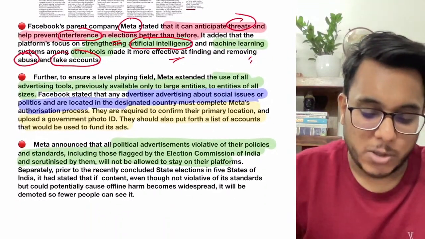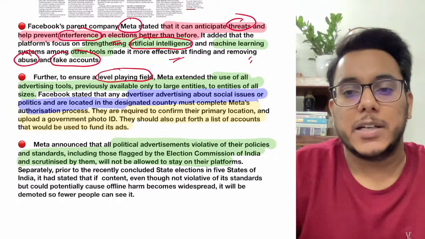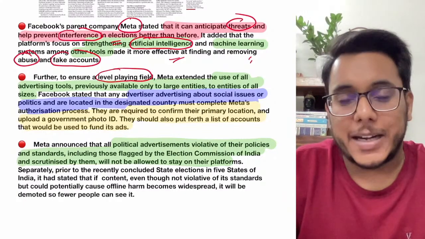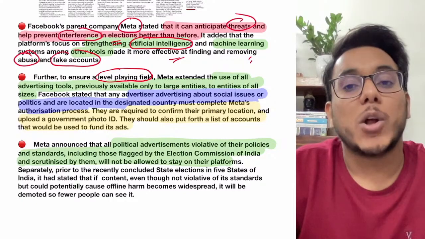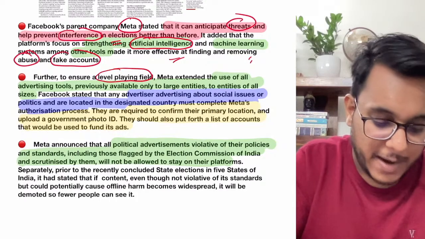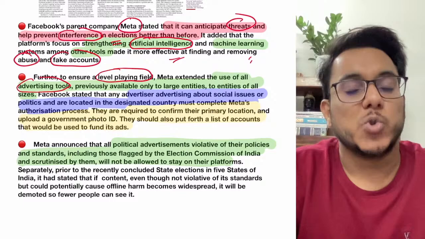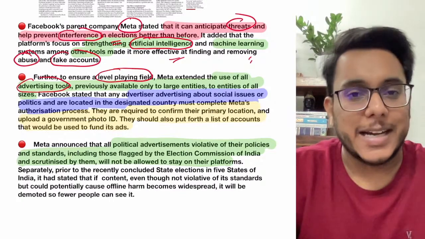Then guys, Facebook has also provided that now they want to provide a level playing field to all the actors operating on Facebook, in this case all the political parties. And they have said that advertising tools, fine, which were earlier available only to big entities, will now be available to all the other entities.